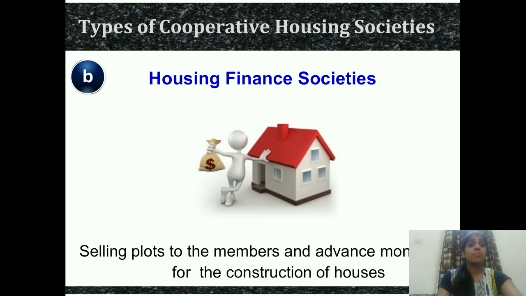Second category that we have is housing finance societies, means selling the plot to the member and they are advancing the money for the construction of the house also. They will give the plot also, they will give the money to construct the house also. Understood? So this is housing finance society.